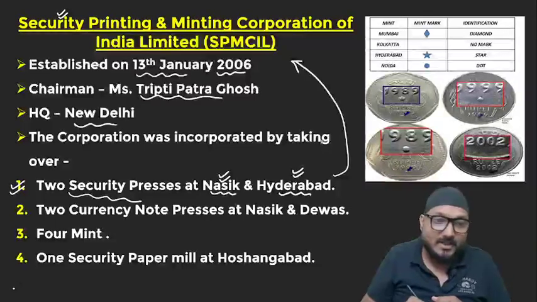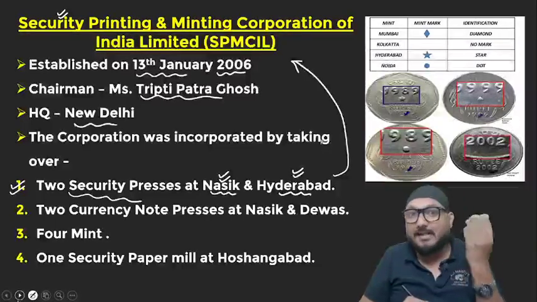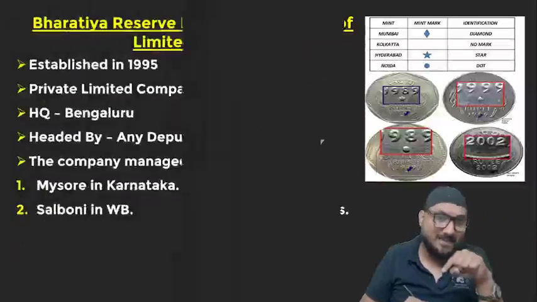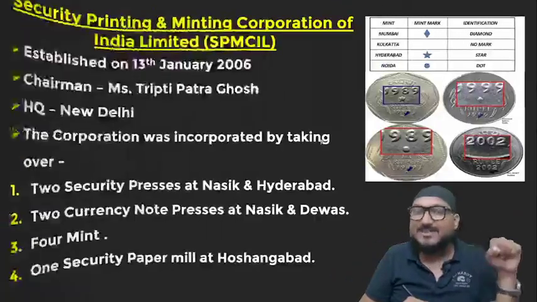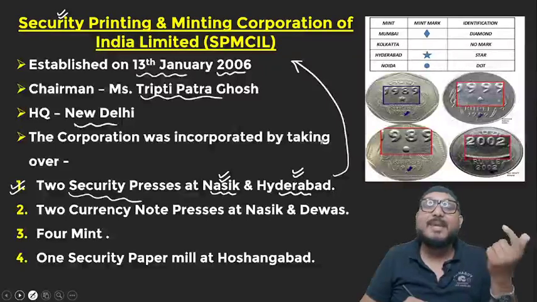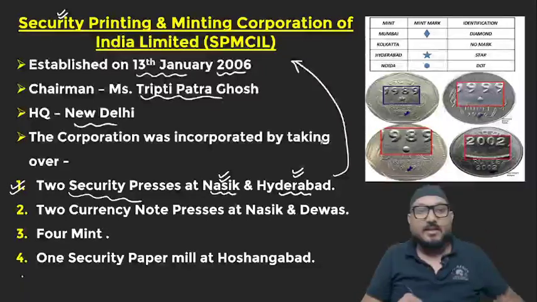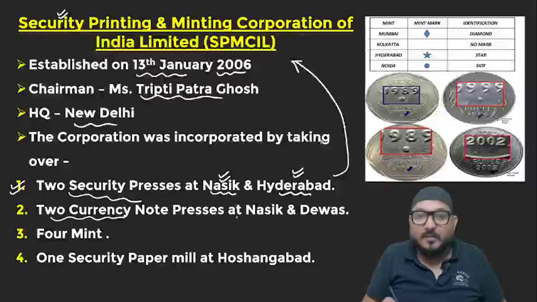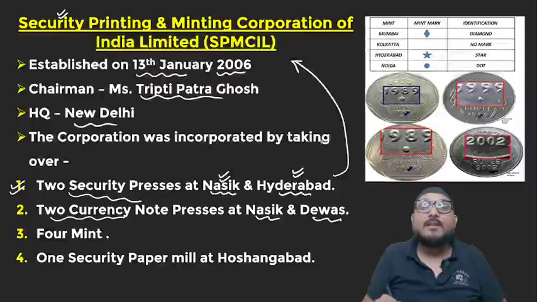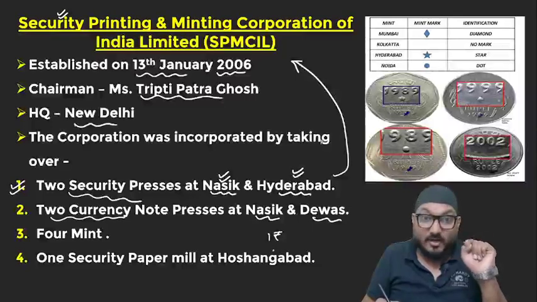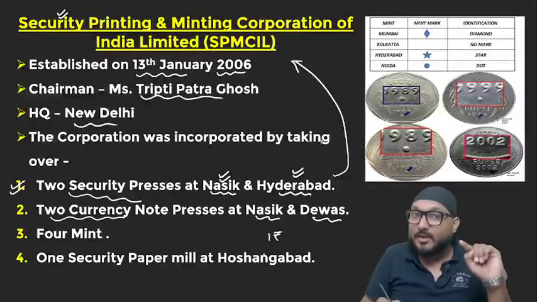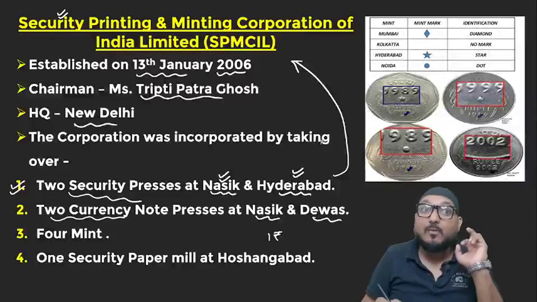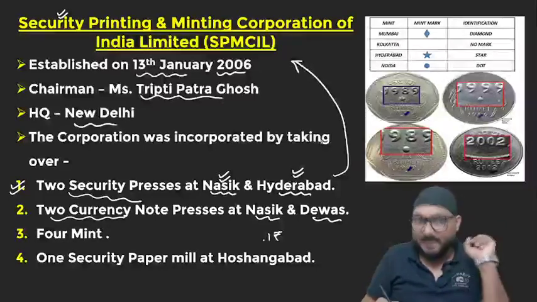So many people might tell you that there are four printing presses under RBI, Nasik and Hyderabad they'll add along with Mysore and Salboni. But that is wrong. Nasik and Hyderabad are under SPMCIL. Then currency note printing, one at Nasik and one at Devas. Now which currency note? That is the 1 rupee note. The 1 rupee note is printed by the Government of India. So the Government of India prints its currency note at what place? That is Nasik and Devas.